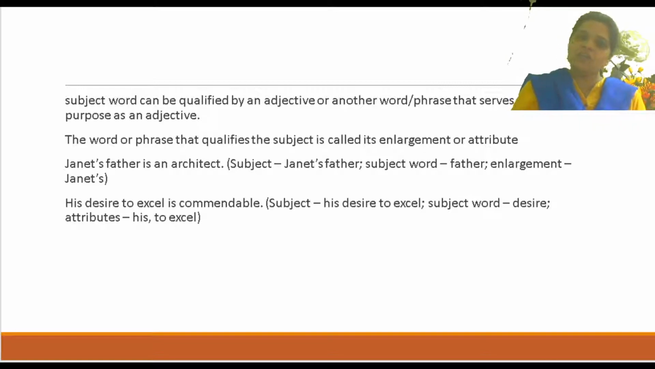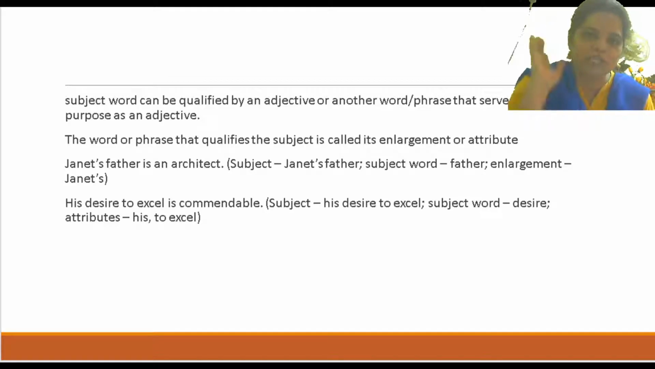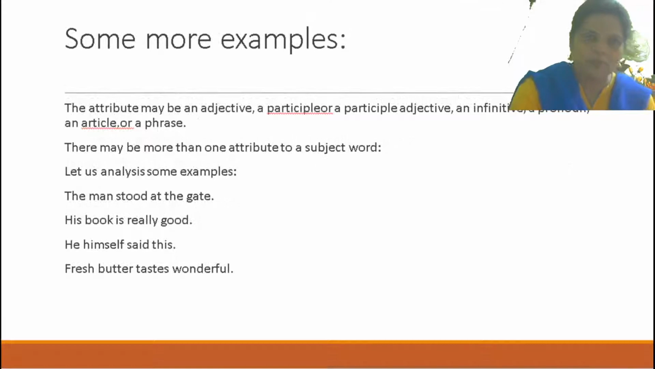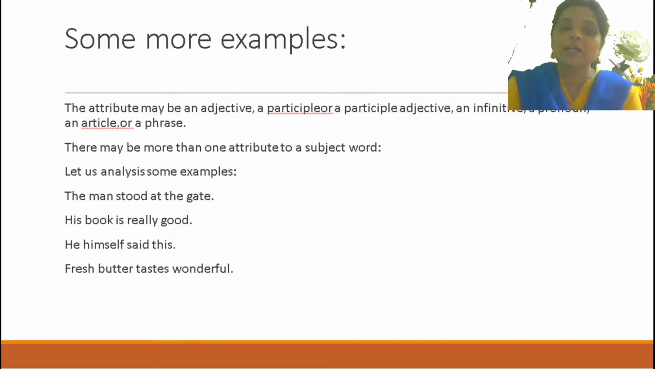Okay. Like Janet's also possessive. We'll be discussing once again more about types of attributes, then I'll be discussing briefly. Okay. Now coming up. So did you understand? Shall I move forward? Now next. Some more examples. The attribute may be an adjective, may be a participle, a past participle adjective, an infinitive, or an article or a phrase.